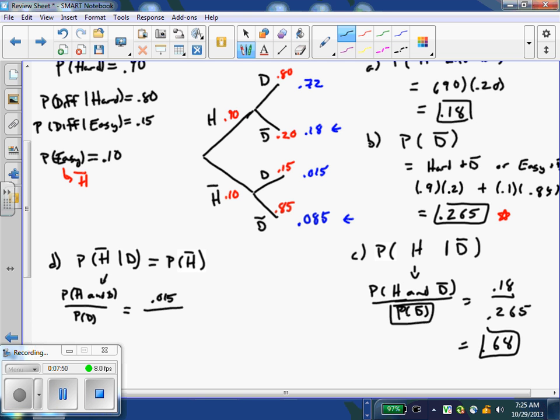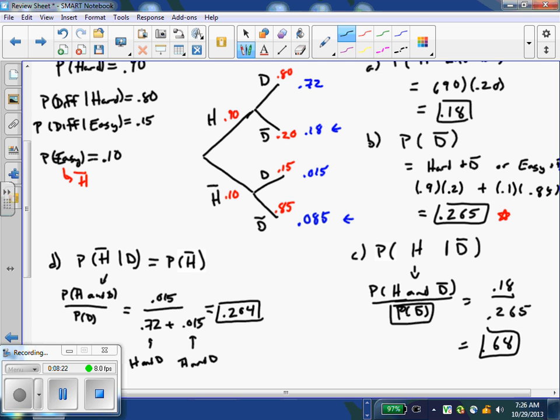And then there are two ways to get a difficult question. A hard test, so that would be a hard test and a difficult question. Or the other way to get a difficult question, this would be an easy test and a difficult first question. And 0.015 divided by 0.72 plus 1.5% is 0.204.